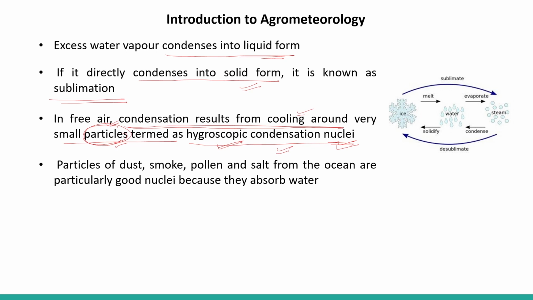So what are those hygroscopic condensation nuclei? They can be particles of dust, smoke, pollen grain, and salt from the ocean, which are particularly good nuclei because they absorb water. When it cools, meaning the temperature is lowered, the condensation phenomenon takes place and they absorb water. That is why they are called hygroscopic condensation nuclei.